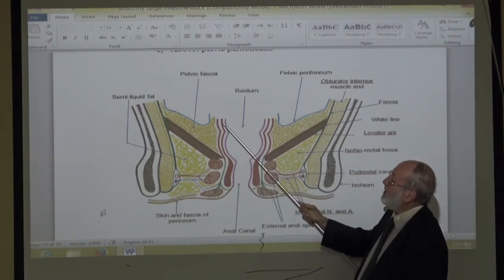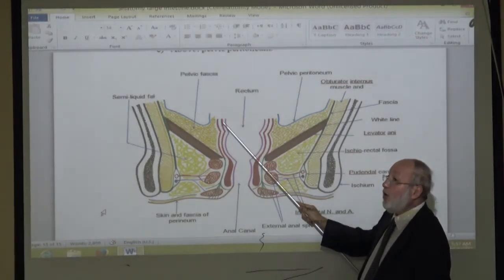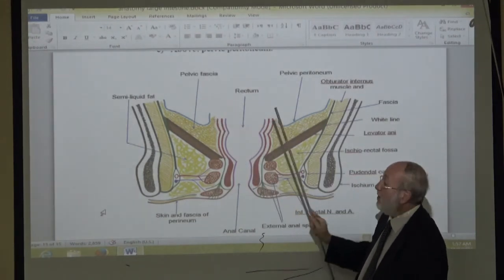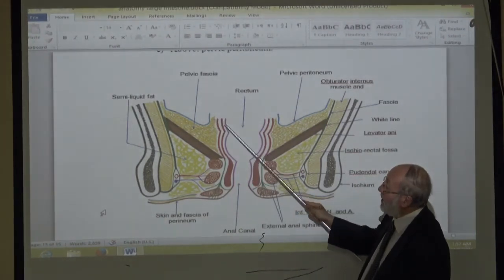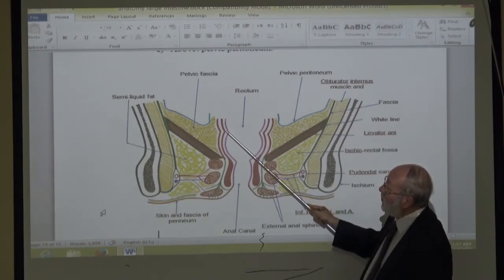Muscle layer. What is this muscle layer? The circular muscle layer, and the outer longitudinal layer. This is the circular muscle layer of the rectum.